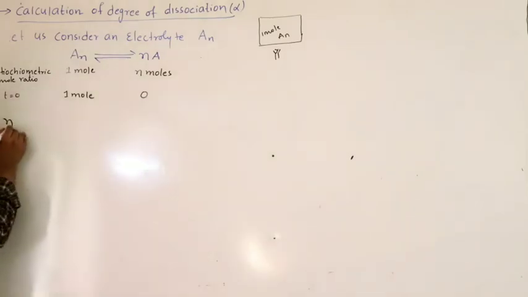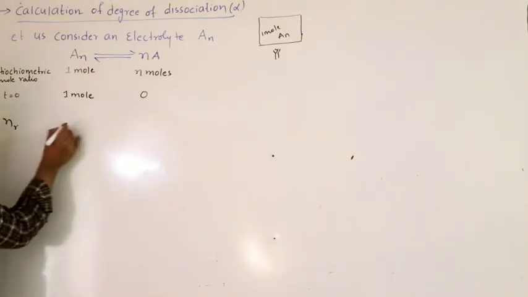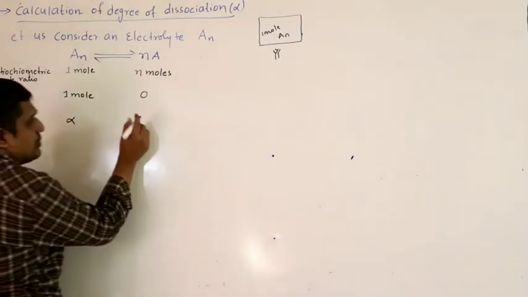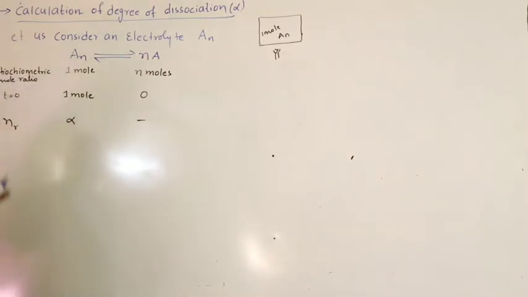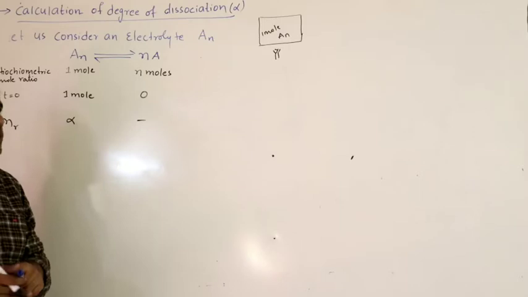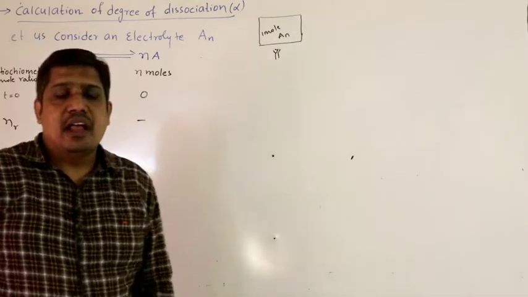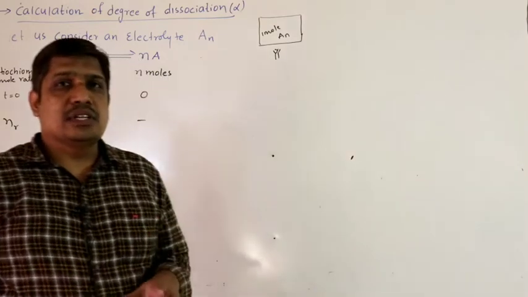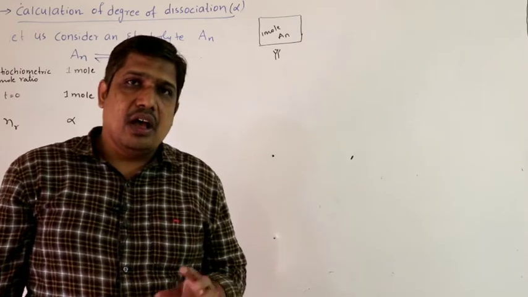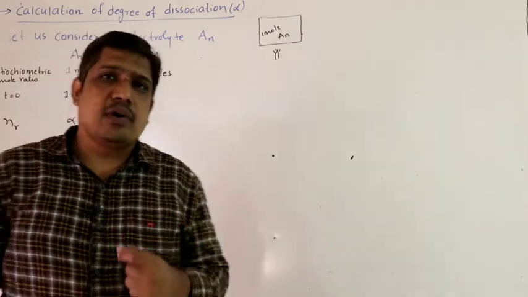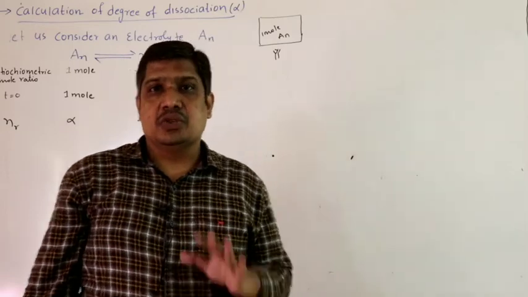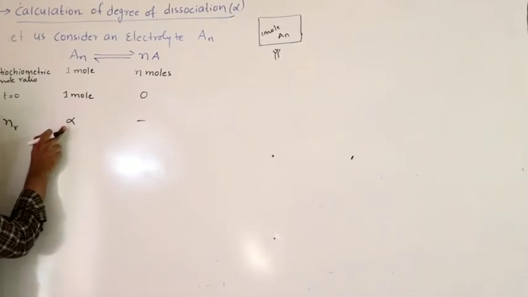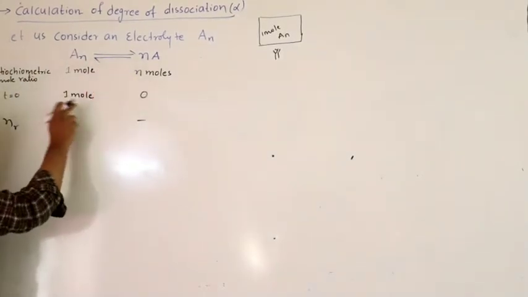So how many moles are dissociated? Number of moles reacted or dissociated, let us assume alpha. Out of 1 mole, alpha moles are dissociated. The products are not present initially, so I am writing dash. After alpha moles are dissociated, let us assume the system has attained equilibrium. At equilibrium, the number of moles, concentration, temperature, pressure, color, all the physical properties do not change, they remain constant.